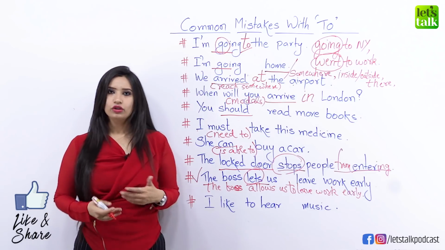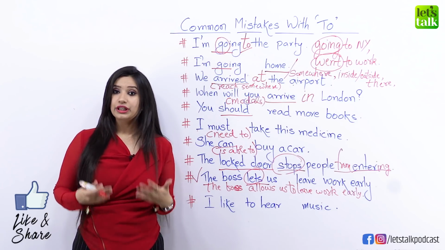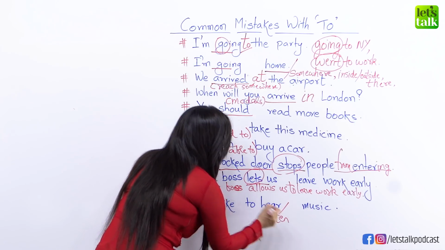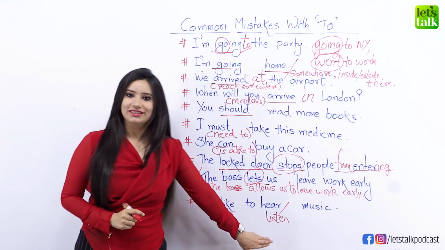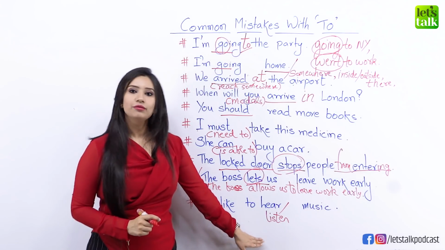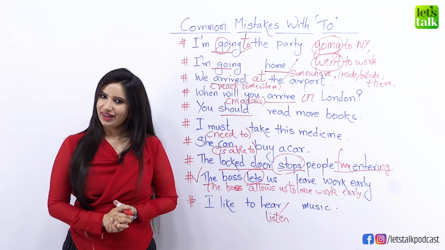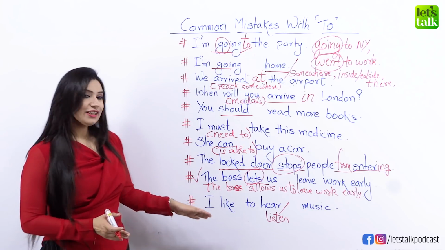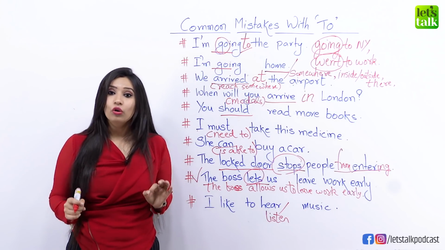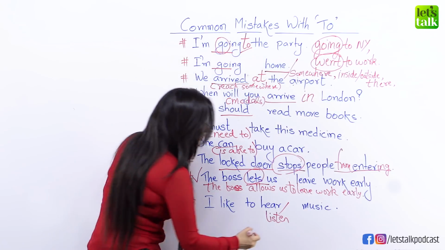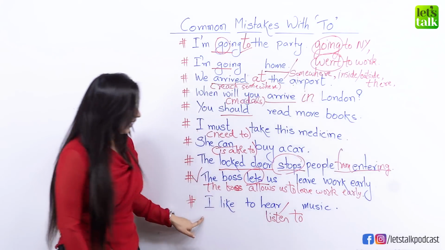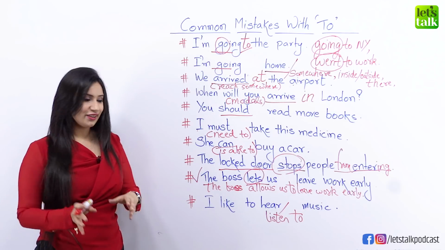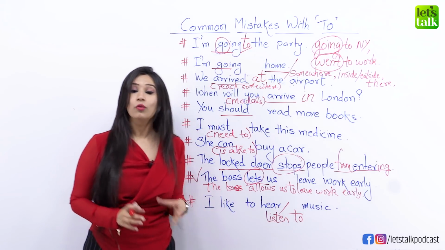Now, what do you think is another word for hear? Another word for hear is listen. So let's try to make this sentence with listen. I like to listen music. Okay, now is this correct? I like to listen music. Well, now we need to know that with listen, we always add to, okay? You will say, I like to listen to music. But when you use hear, you will say, I like to hear music without a to.